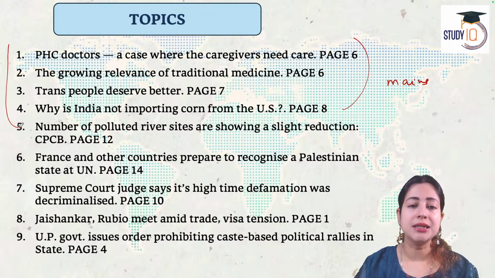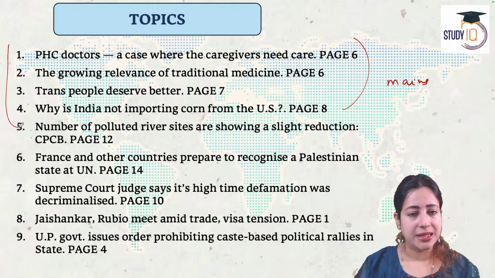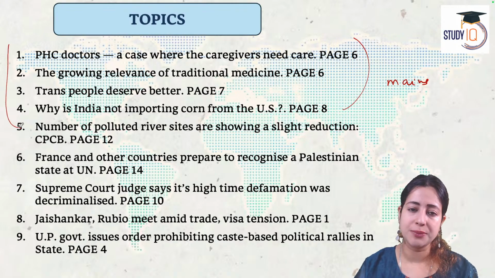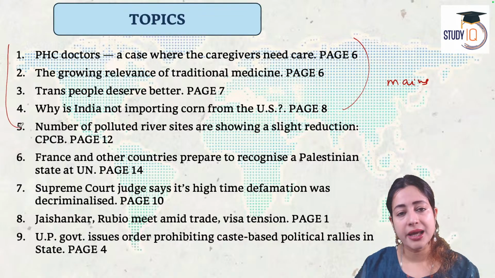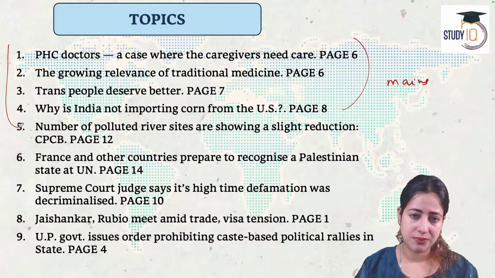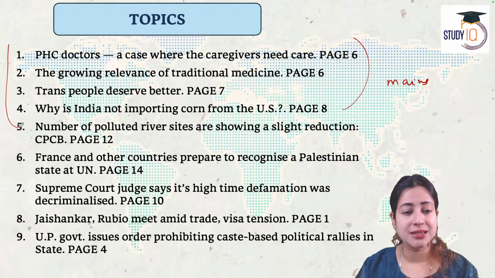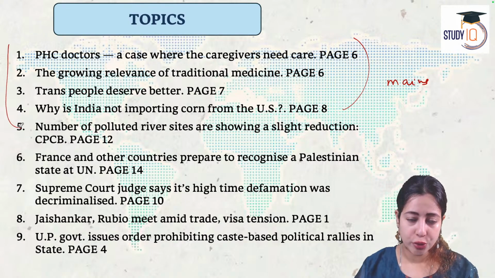So now let's start and let's begin with the first news. Yes, this is page number 6, editorial page article. PHC doctors, primary health care center doctors. They are the caregivers for the rural population, for the poor population. At the same time, they also need some care because they are also humans. That's the core of this article.